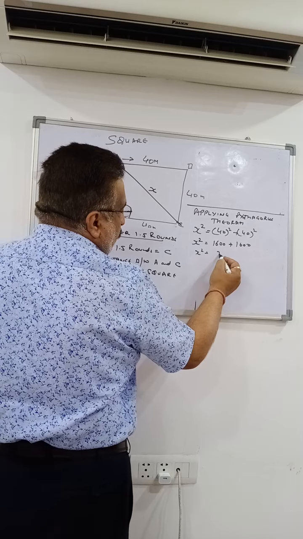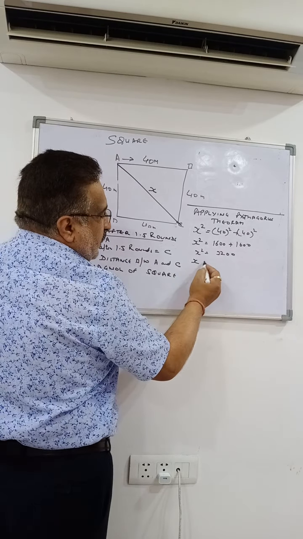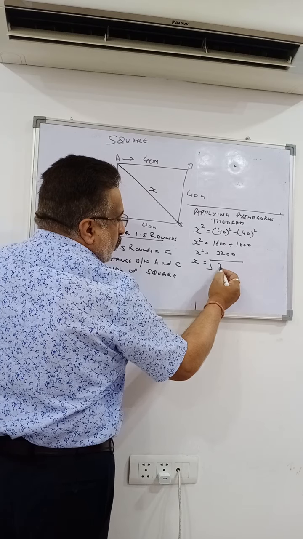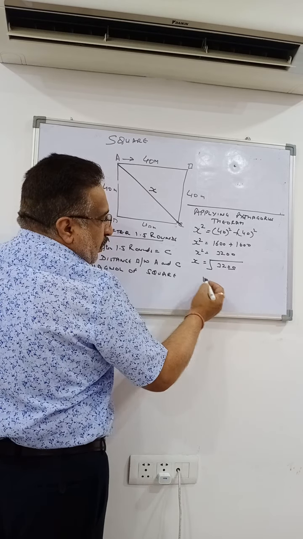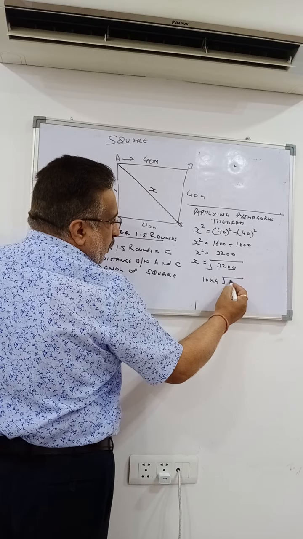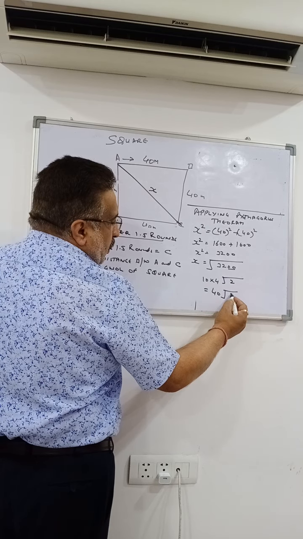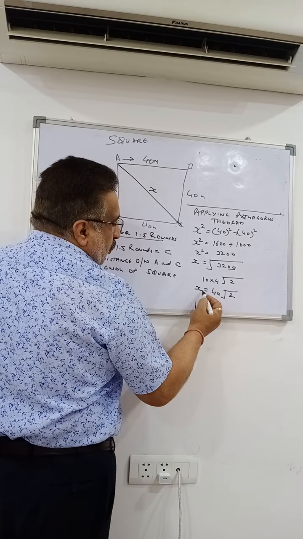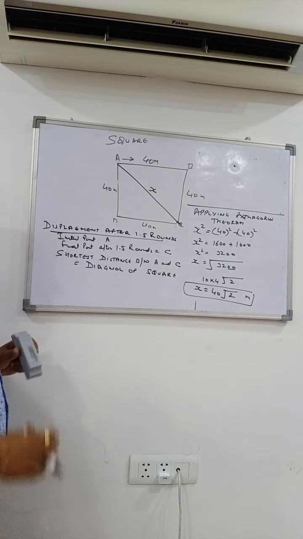X square is equal to 3200. So x is equal to square root of 3200. The root of 100 is 10, the root of 16 is 4, leaving root 2, so it is equal to 40 root 2 meters. This is the displacement.